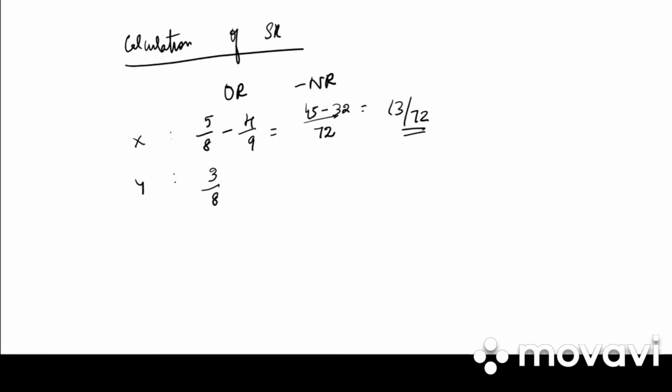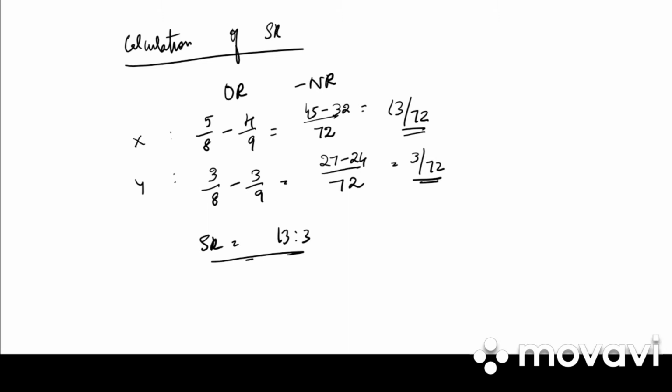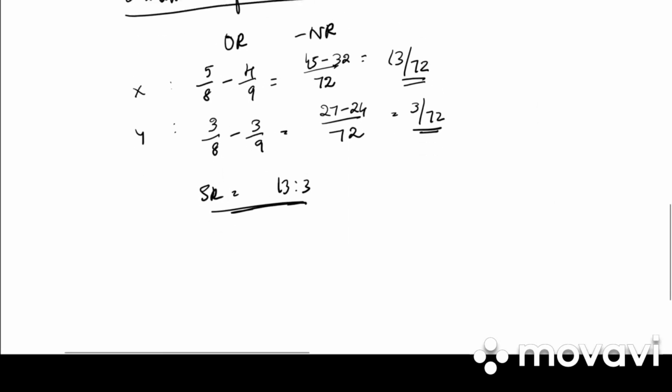Next, Y. What is the old ratio? 3 by 8 minus 3 by 9. LCM is 72. 27 minus 24, that is 3 by 72. So what is the sacrifice ratio? It is 13:3. Clear?